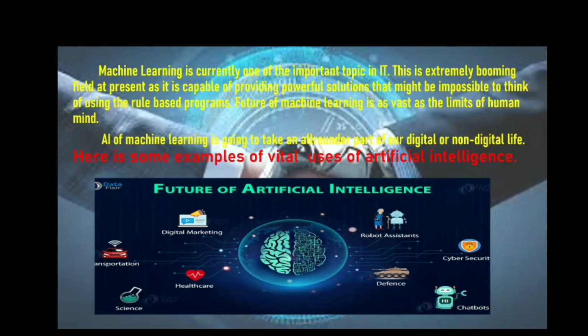The future of machine learning is as vast as the limits of the human mind. So we are comparing human minds with machine learning. Just think what is going to happen with this field. AI and machine learning are going to take an all-rounder part in our digital or non-digital life. Here are some examples of vital uses of artificial intelligence: science to healthcare, digital marketing to transportation, robot assistants to defense, cyber security to chatbots.